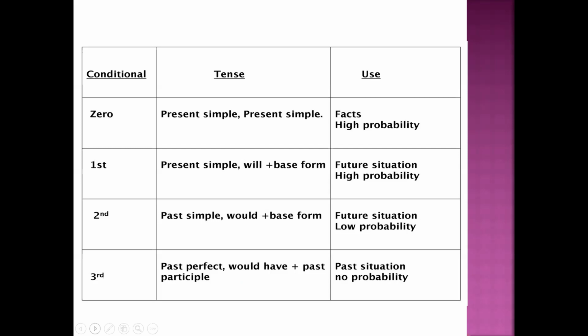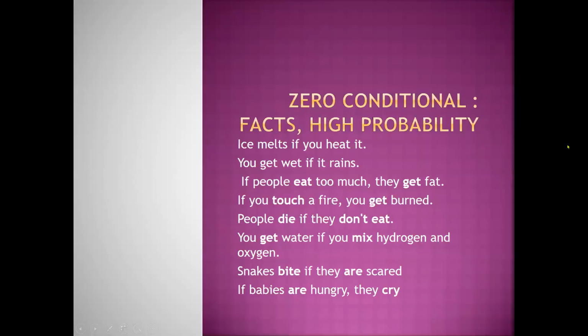But let's see with some examples. The zero conditional, they call it zero conditional just because it's not considered a conditional by everybody, because it's just a normal present simple.